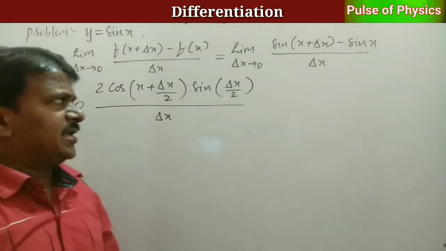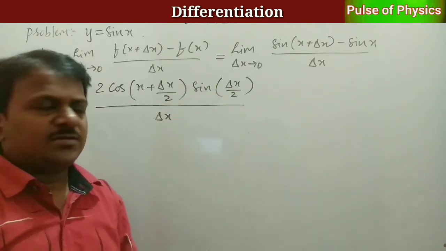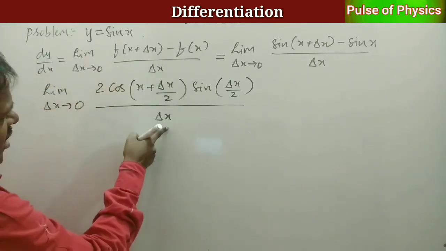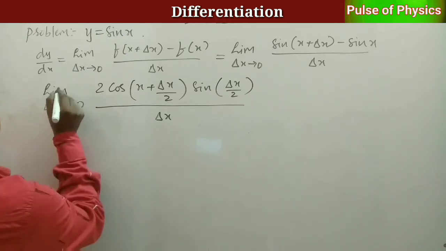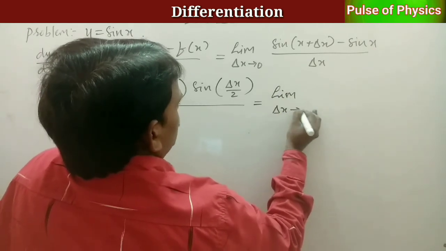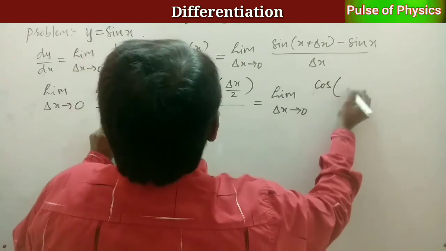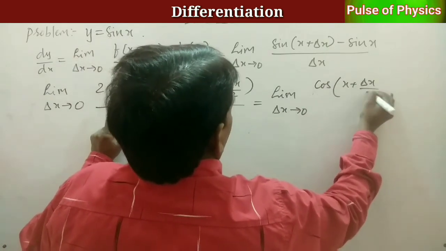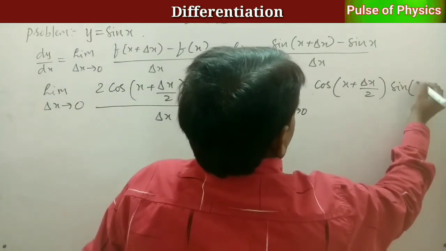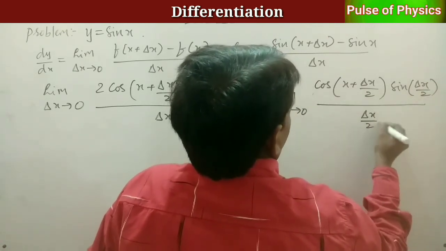For smaller angles, sin of delta x by 2 is nothing but delta x by 2 only. And we can bring this 2 to the denominator of delta x. We will get limit delta x tends to 0 of cos of x plus delta x by 2, then sin of delta x by 2 by delta x by 2.